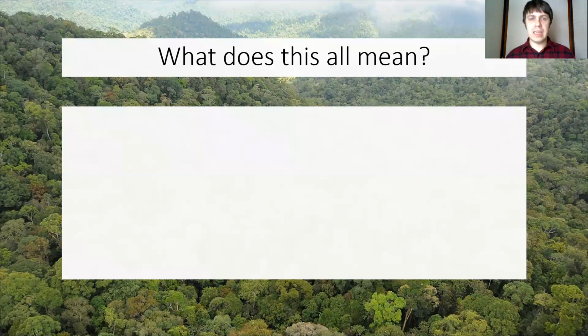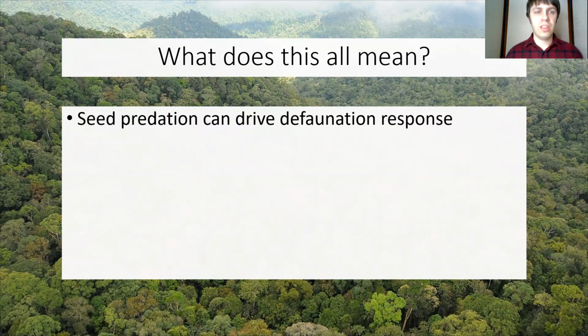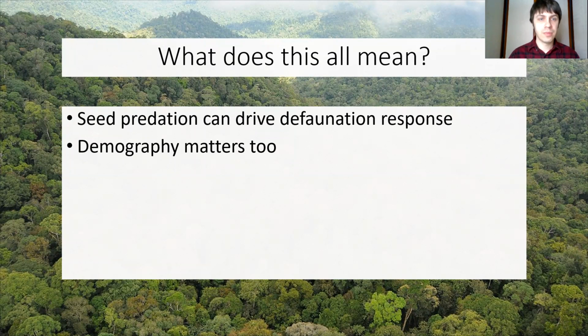Now, what does this all mean? First of all, seed predation can drive defaunation response. This is important to know because seed predation has often been overlooked in favor of thinking of seed dispersal. And demography also matters. So we saw in the previous slide that depending on the adult survival, trees were more or less influenced by what was happening due to these changed plant-animal interactions.